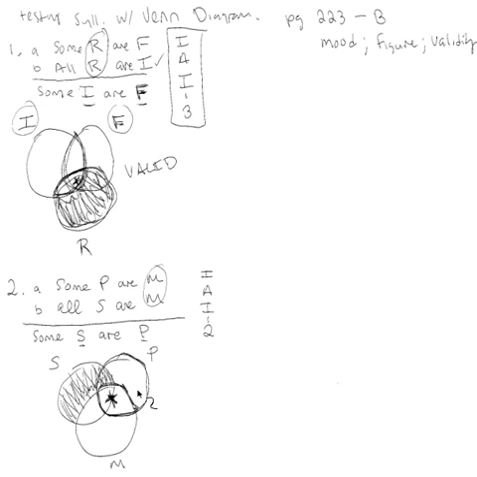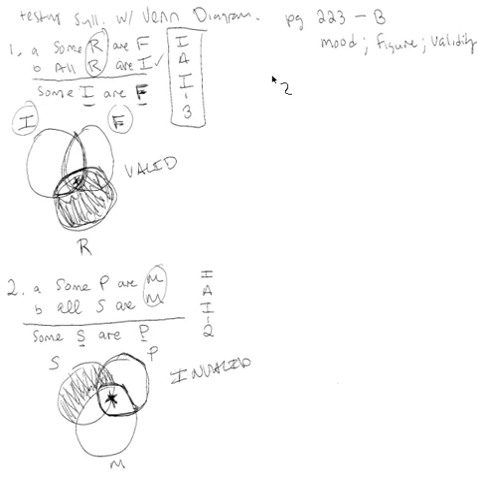So the conclusion is some S are P, and it's on the line, and we don't know if it's in the S or the P category. It would have to be clearly on the left-hand side, looking down at it in the S category, for it to be valid. So this is actually invalid.